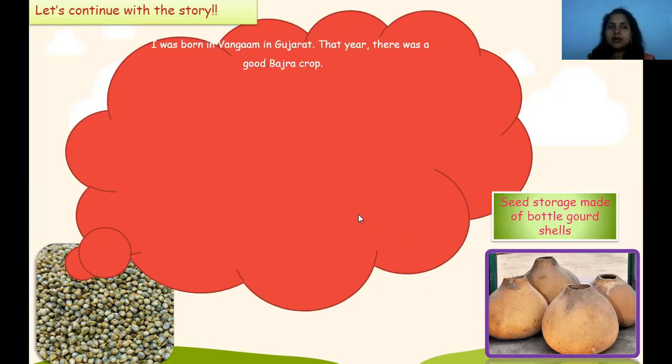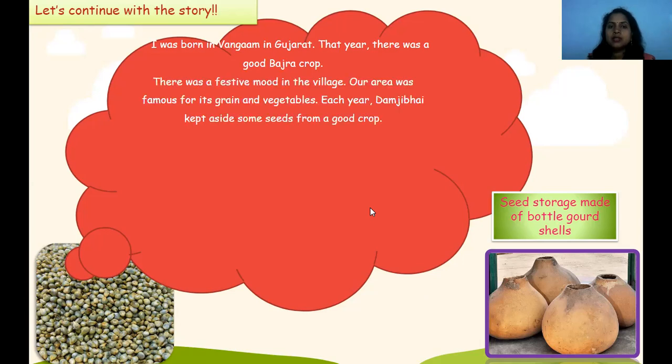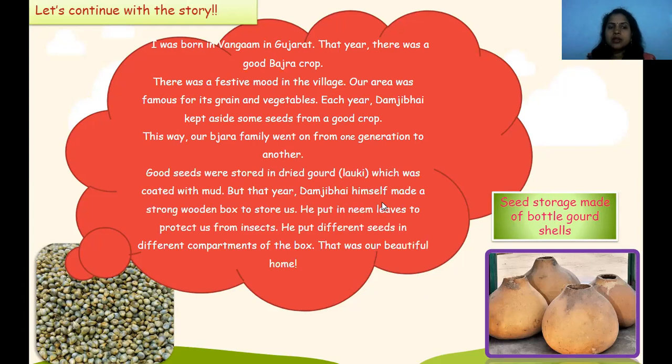I was born in Bhangam in Gujarat. That year there was a good bajra crop. There was a festival mood in the village. Our area was famous for its grain and vegetables each year. So Dambaji kept aside seeds from the good crops. This way our bajra family went on from one generation to another. Then good seeds were stored in dried gourd, that is lauki, which was coated with mud.